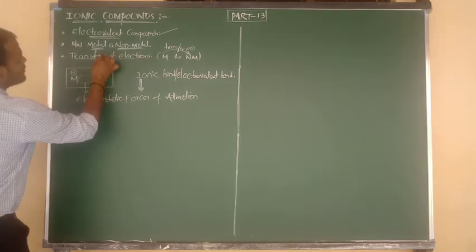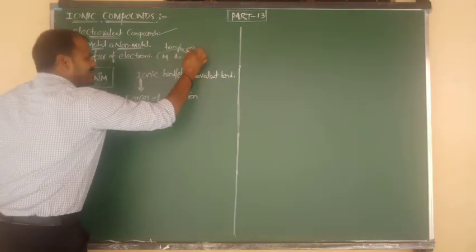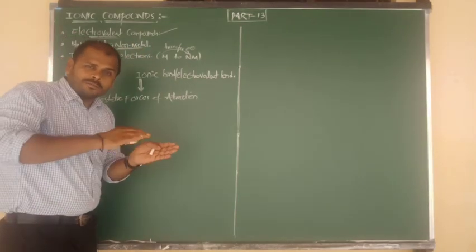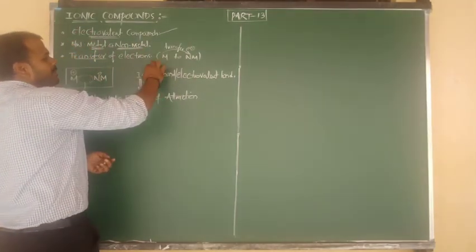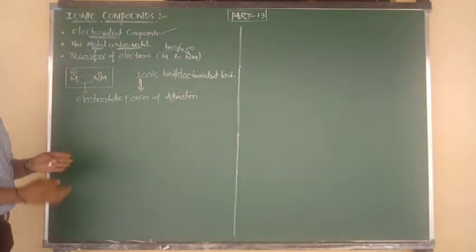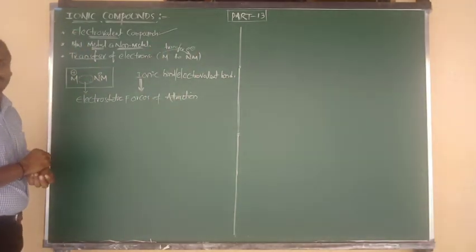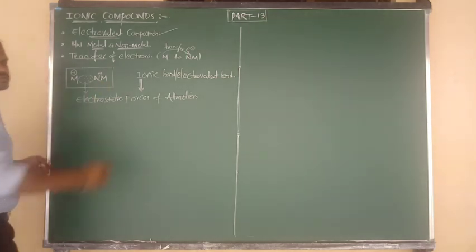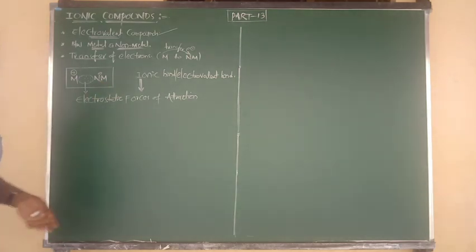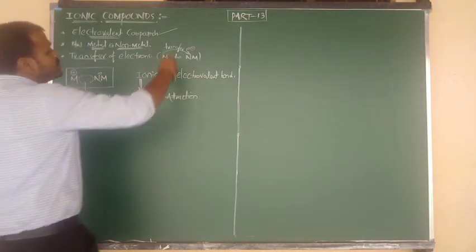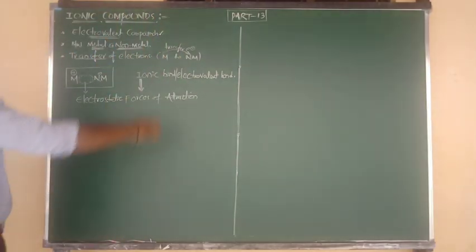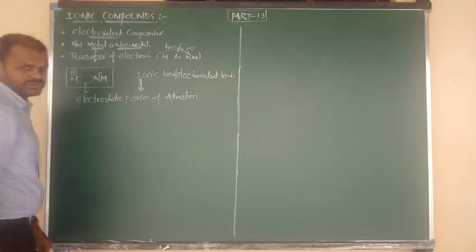So the transfer of electrons takes place from a metal to a non-metal. By the transfer of electrons from a metal to a non-metal, the formation of an ionic bond will take place. Due to the formation of such an ionic bond, we say that such compounds are the ionic compounds. So ionic compounds are also electrovalent compounds, and they are formed between a metal and a non-metal.